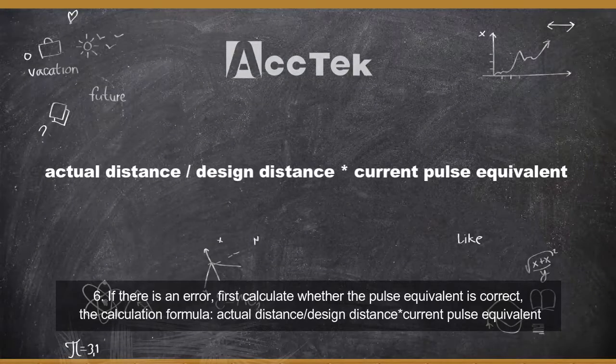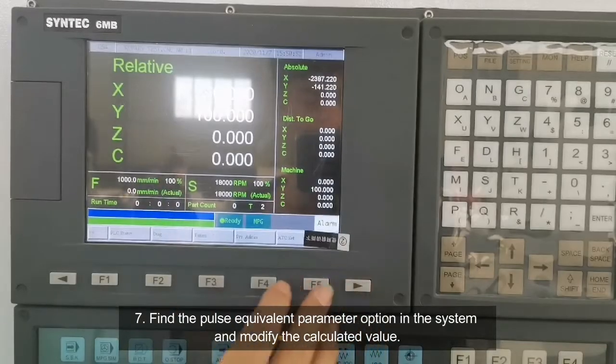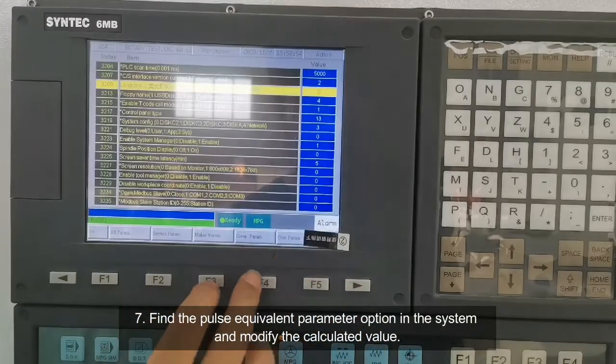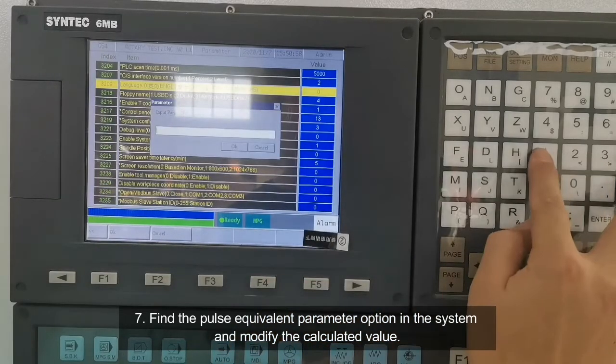Sixth, if there is an error, first calculate whether the pose equivalent is correct. The calculation formula: actual distance over design distance, multiplied by the current pose equivalent. Find the pose equivalent parameter option in the system and modify the calculated value.